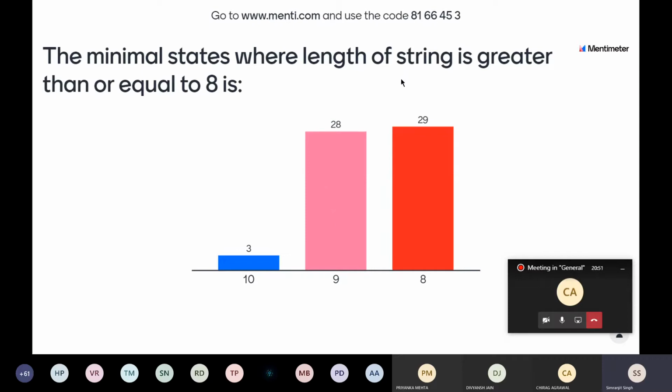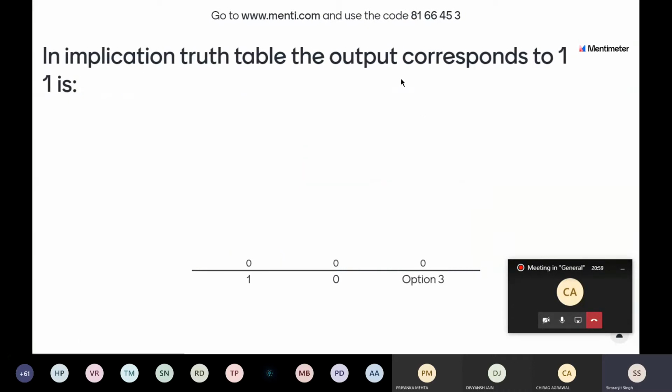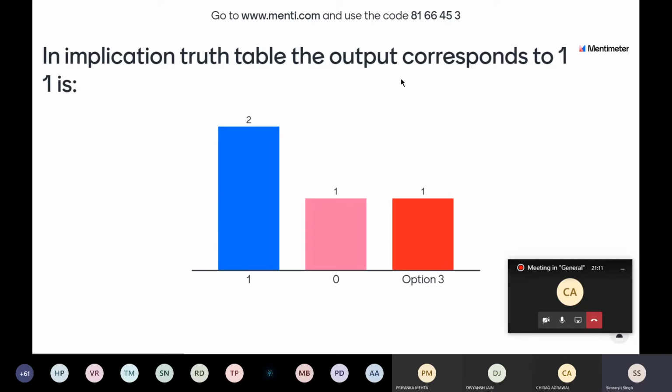Now when I said the answer, this bar is rising. Go for the next question. It is also a very easy question. Option 3 is nothing, so please don't vote for option 3. In the implication truth table output, it is just asking the corresponding output that you have studied in the implication table.